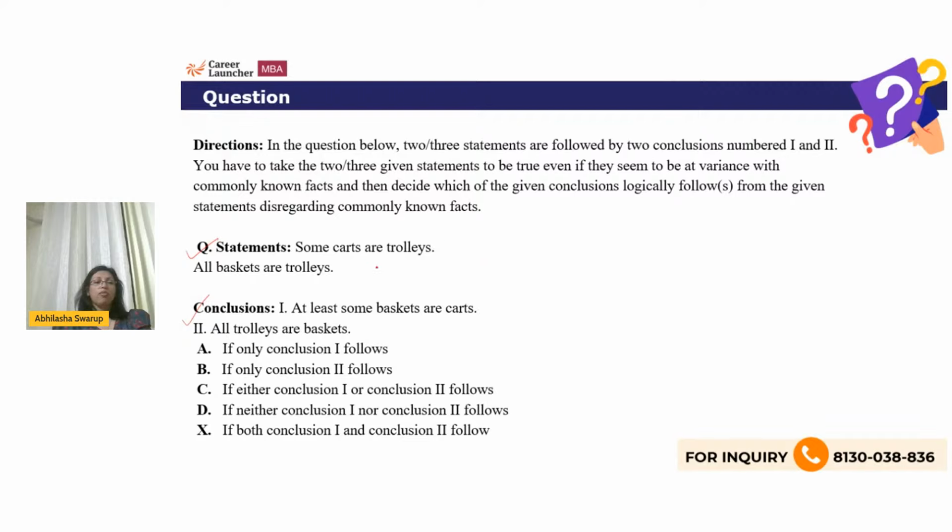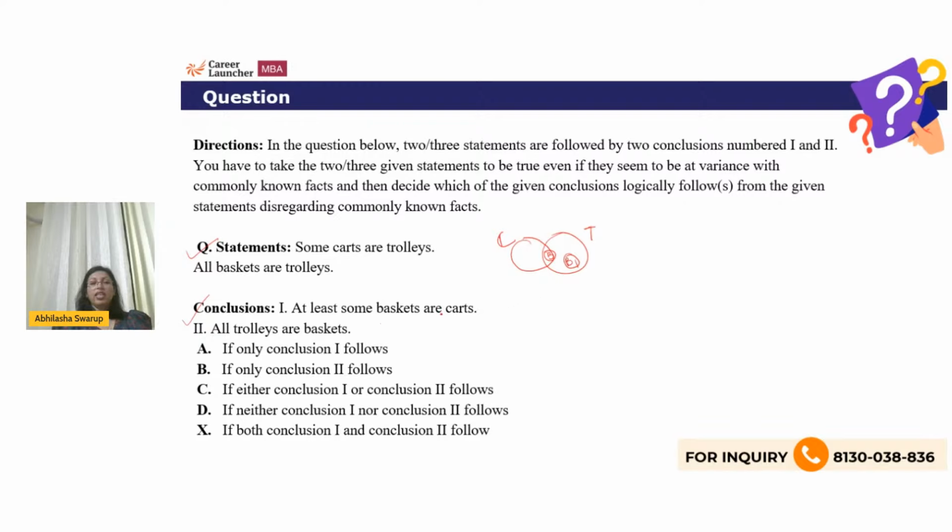So, for example, some carts are trolleys and all baskets are trolleys. Now, if I have to draw a diagram out of this, so some carts are trolleys. Here are carts. Here are trolleys, and all baskets are trolleys. Now, if I have to draw all baskets are trolleys, I could draw baskets here. I could also draw baskets here. Okay, both are possible.